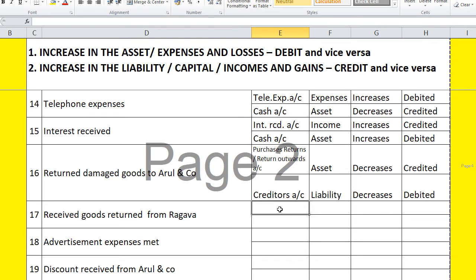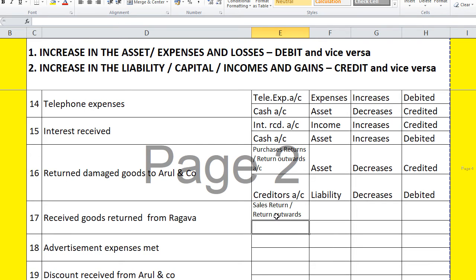The goods are called sales return or return inwards. This is the idea behind it. And naturally this is a debtor. Debtor is an asset. The balance will decrease.